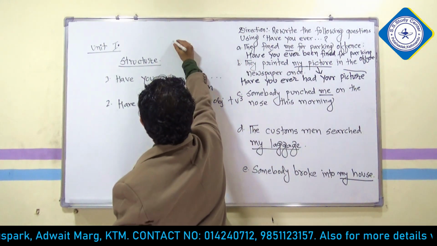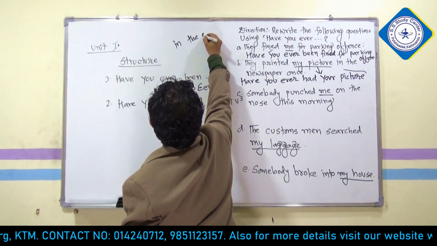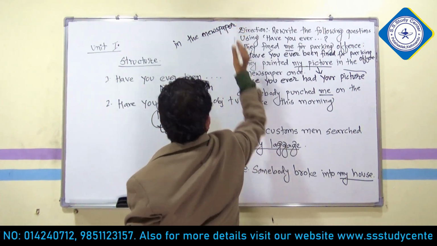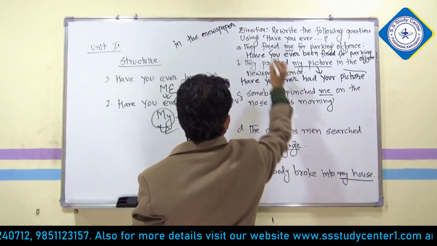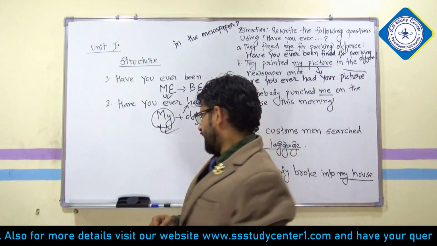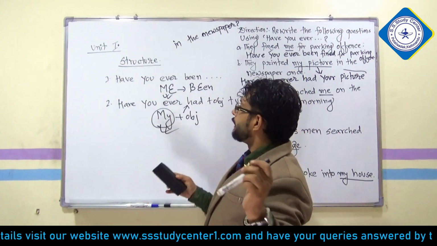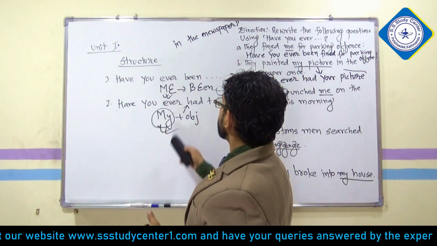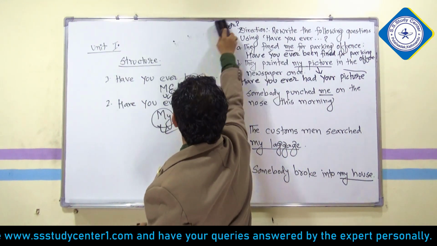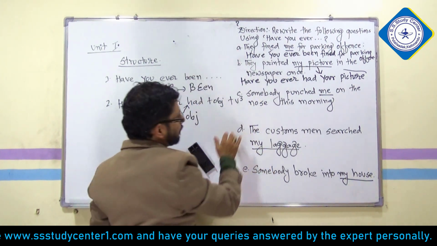In the newspaper. Now whatever is left you can write there: "in the newspaper", and here is the question mark. Easier? Definitely it's easy, but do not forget this structure. If there is "me", "been"; if there is "my" with an object, then "had".